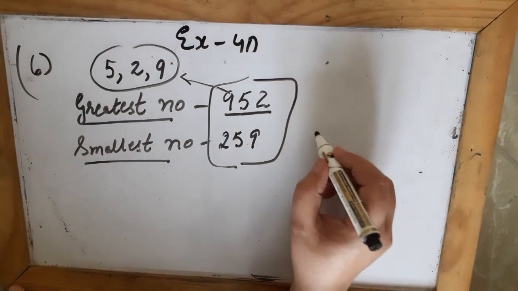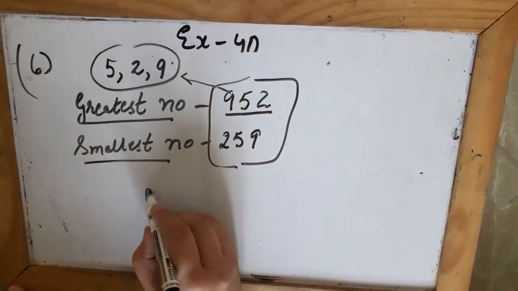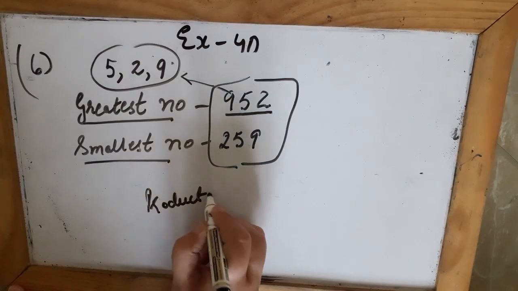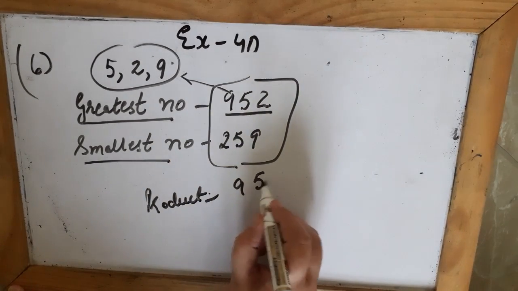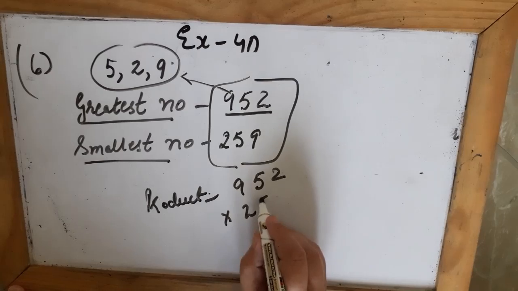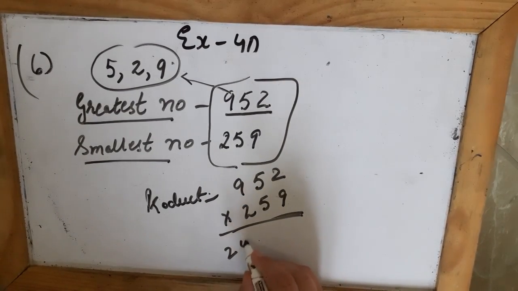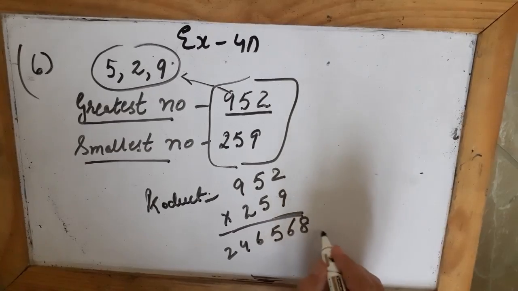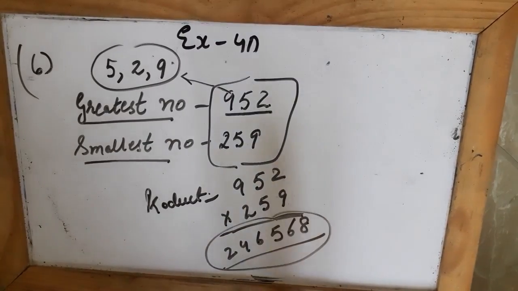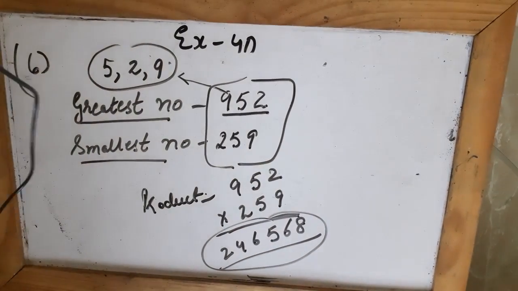Now I have to find the product. In order to find the product, these two numbers I will multiply. So I will multiply and the answer that you will get is the product. So this is how we will do the 6th A part.